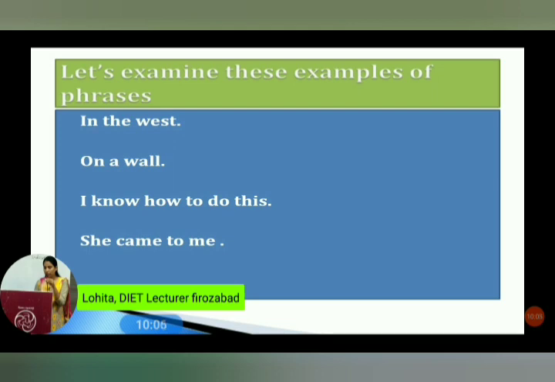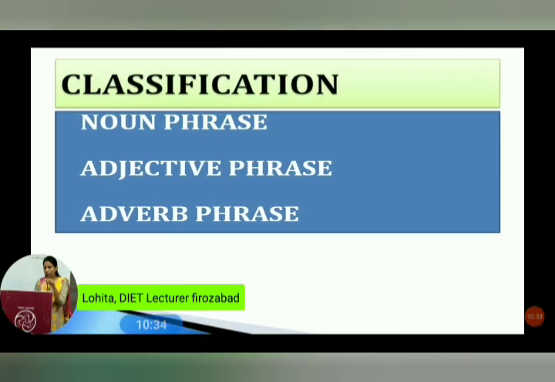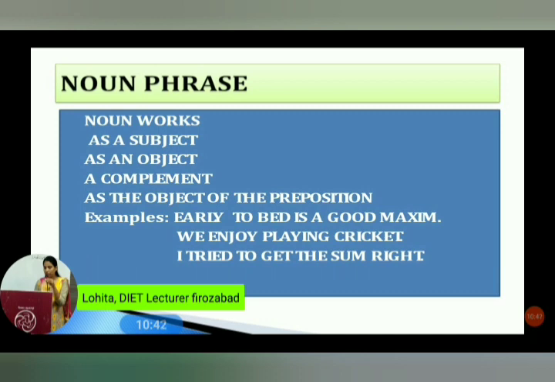Let's examine these examples of phrases. In the West, on a wall, I know how to do this. She came to me. In the West is a phrase, on a wall is a phrase. Now, I give you 5 seconds to identify the phrase in these sentences. Okay, you are right. How to do this is a phrase, and to me is also a phrase. They are classified into three: noun phrase, adjective phrase, and adverb phrase. Let's take one after one.